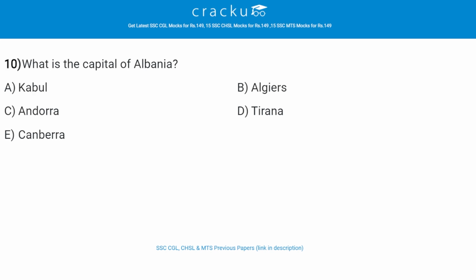What is the capital of Albania? The correct answer is D, that is Tirana. So Tirana, city capital of Albania, lies 70 miles east of the Adriatic Sea coast and along the Ishëm River at the end of a fertile plain.